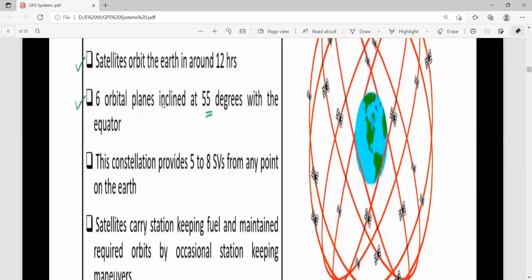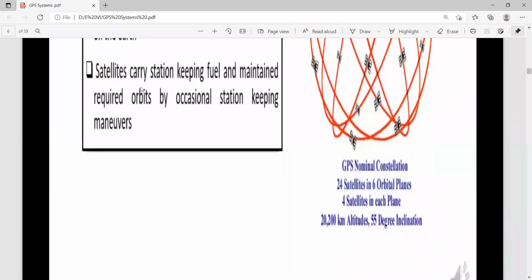So with these 6 orbits, you can identify your location. And satellites carry station keeping fuel, and maintain required orbits by occasional station keeping maneuvers.